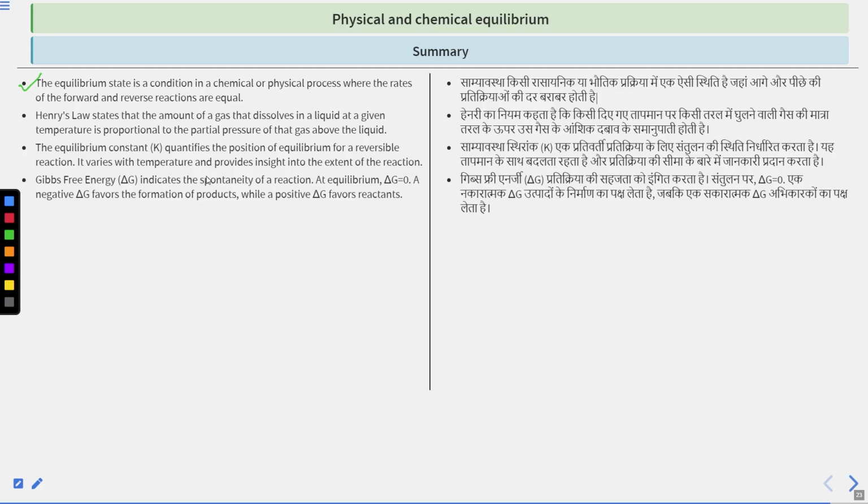It varies with temperature and provides insight into the extent of the reaction. Gibbs free energy del G indicates the spontaneity of a reaction, and at equilibrium del G is equal to 0. A negative del G favors the formation of products while a positive del G favors the reactants. So these are some major points which we have studied today.